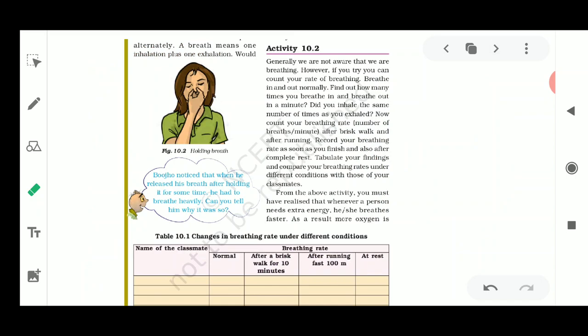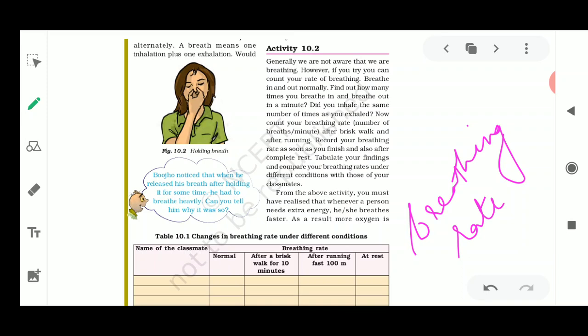Now this is based upon the breathing rate. We know that breathing means taking in air and giving out air. Now what is this breathing rate? It is how many times you are taking in air and breathing out air, that is, how many times you are inhaling and exhaling in 1 minute. That is going to tell you about the respiration rate. So this is telling you about the breathing rate.